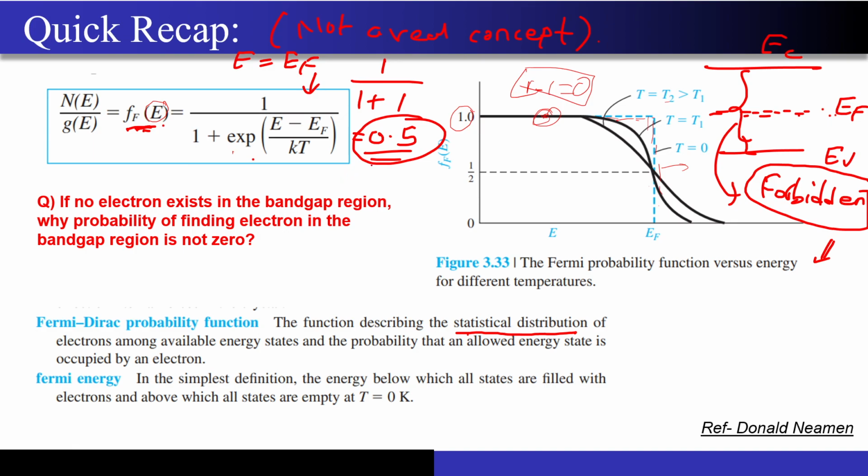One thing is telling me that there cannot exist an electron, and the other is telling me that there is a 50% probability that an electron can exist at that particular level. So there is a missing piece in the puzzle that we may not have seen completely, or sir must have given you a hint that there exists something like that.